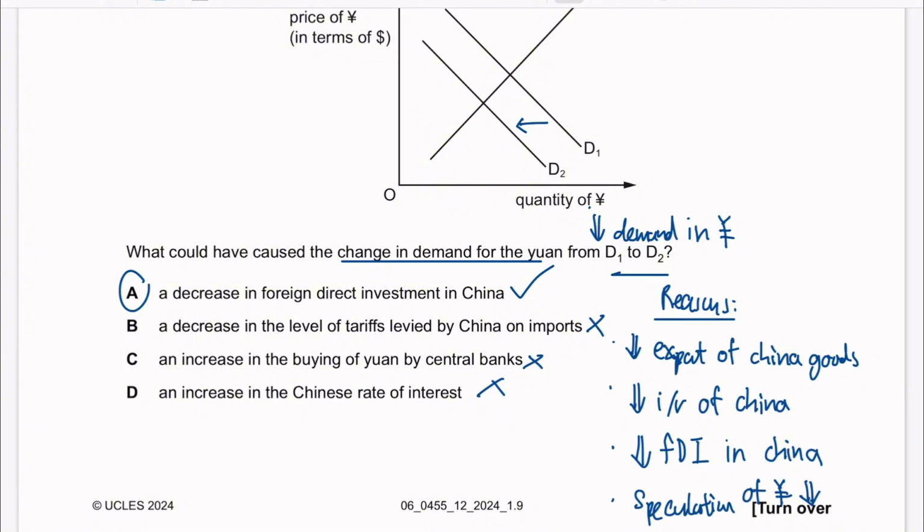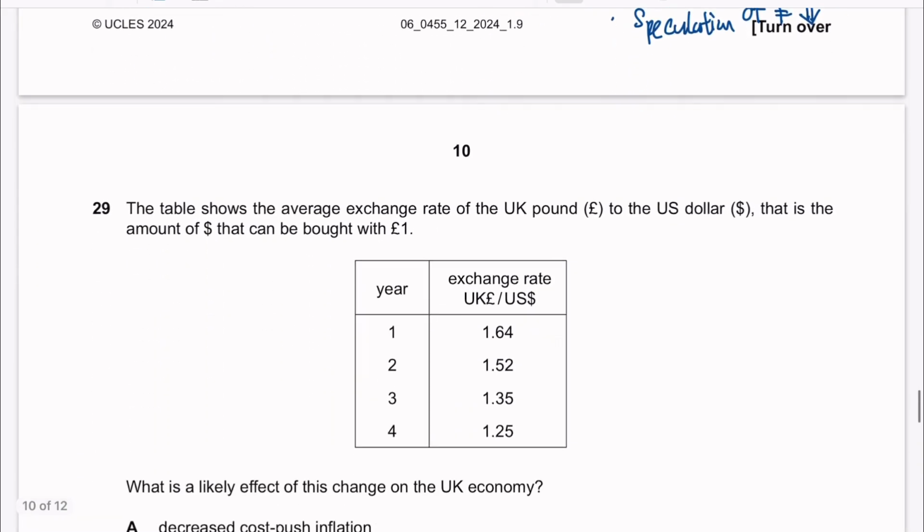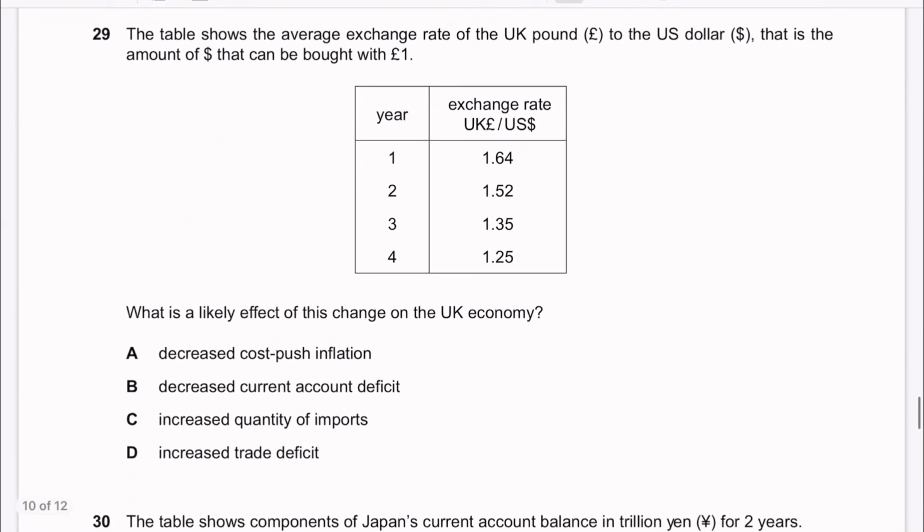Moving on to question 29. The table shows the average exchange rate of UK pound to the US dollar. That is the amount of $1. That's the amount of dollar that can be bought with £1. What is the likely effect of this change on UK economy? So we see the trend. From year 1 to year 4, we can see the trend of pound is weakening, is falling.